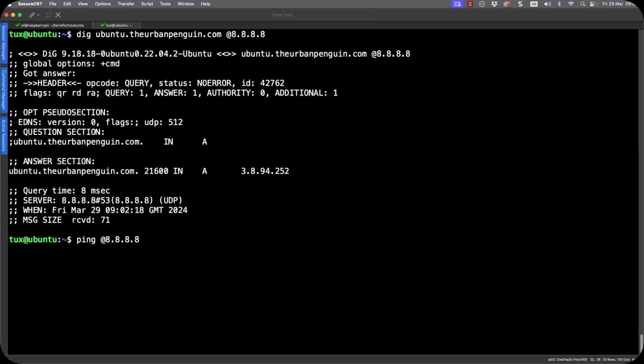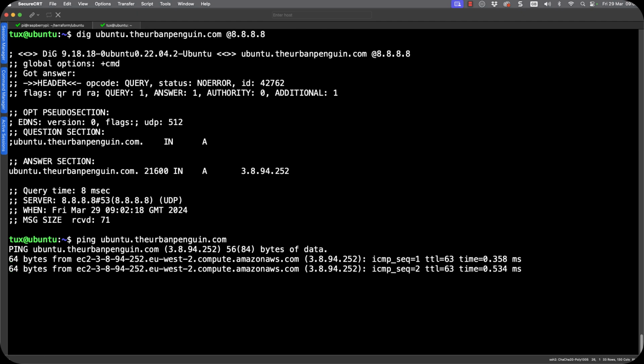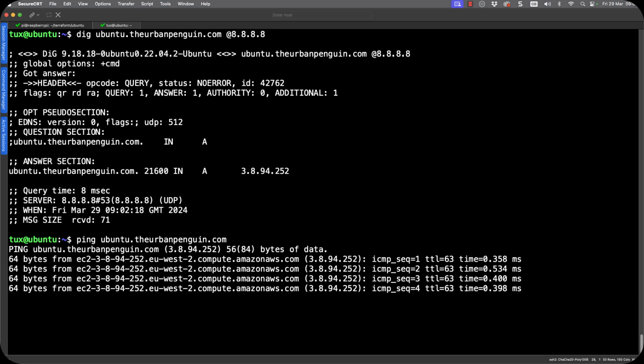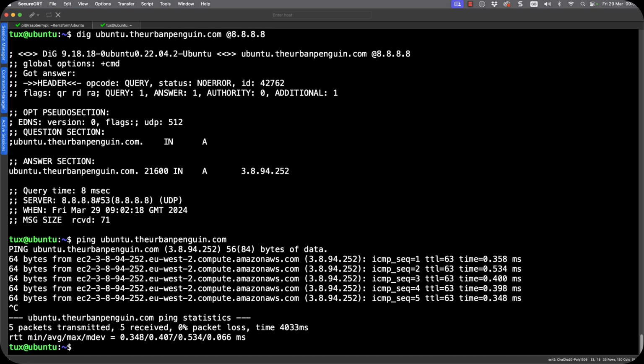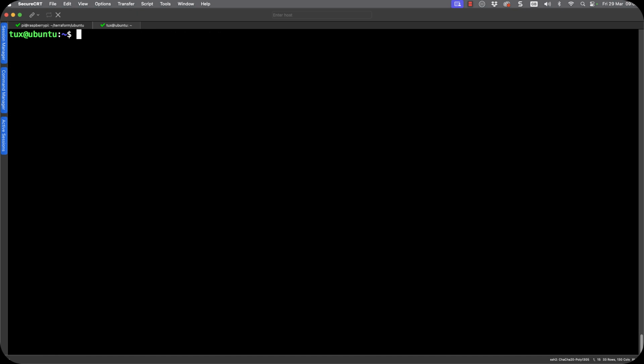And of course, if I go through and try to ping the system, I should get a response, but I haven't set up a PTR record, so we're going to be able to see that it comes back with the PTR record from AWS. But that is okay. It's the host name resolution that we are really interested in.